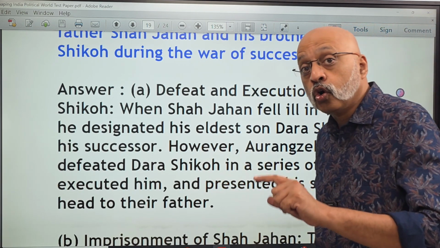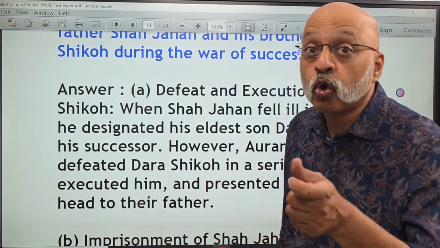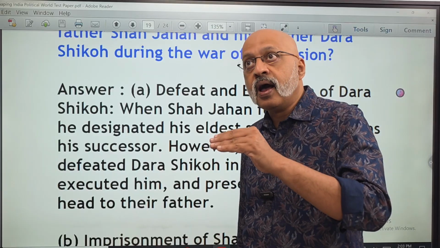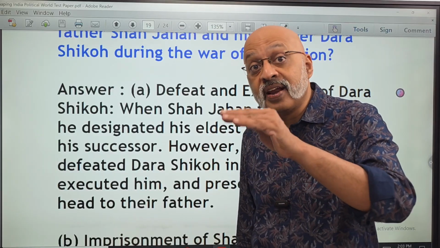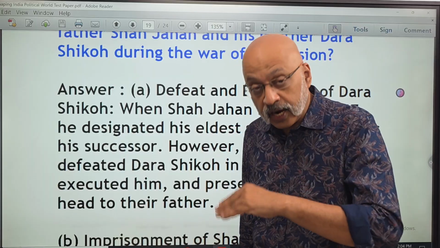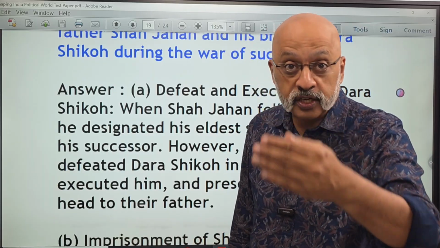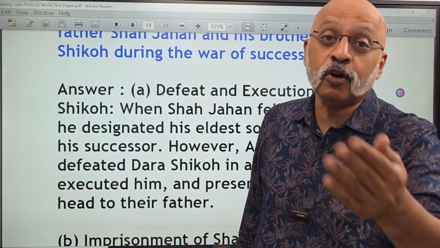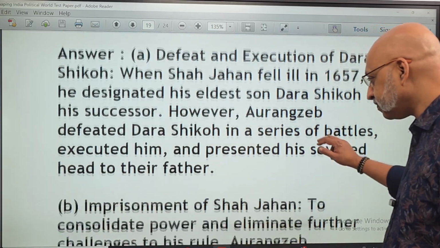In fact, Dara Shikoh was buried at Humayun's tomb, which means next to the tomb of his great great grandfather, because Dara Shikoh's father was Shah Jahan, Shah Jahan's father was Jahangir, and Jahangir's father was Akbar, whose father was Humayun, right?